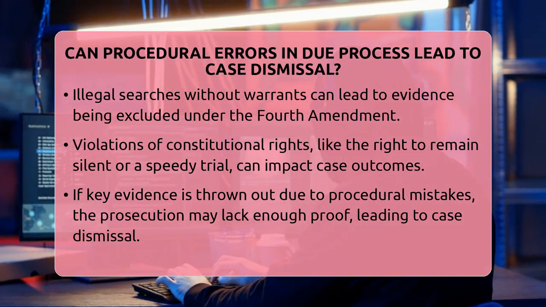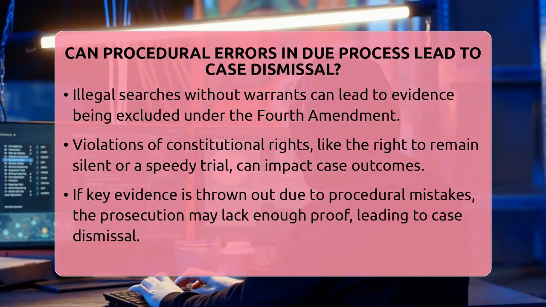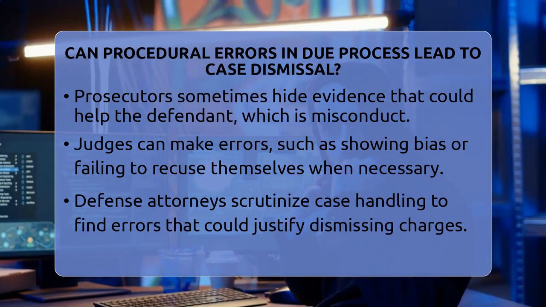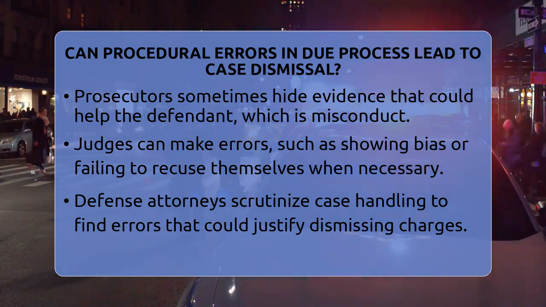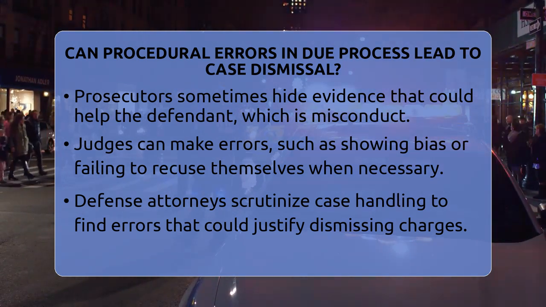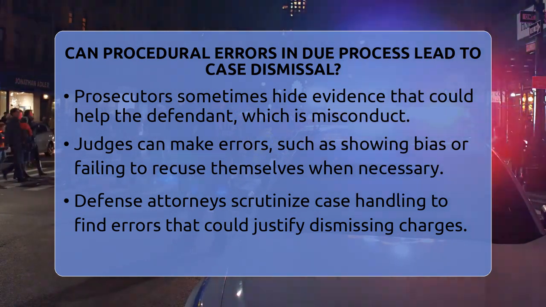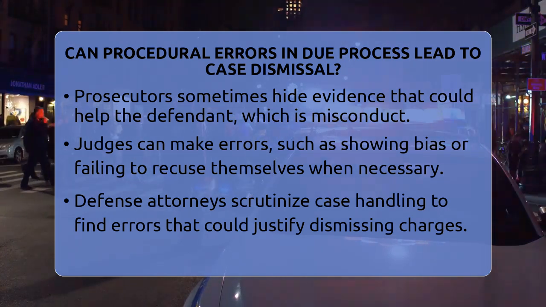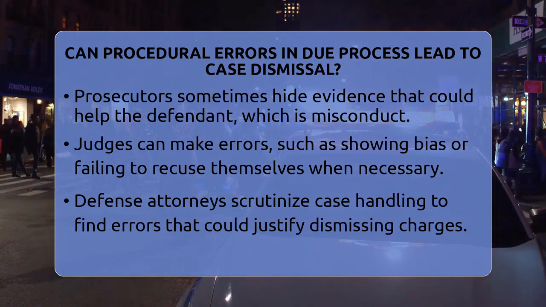When procedural errors happen, they can weaken the case against the defendant. If key evidence is thrown out because it was obtained improperly, the prosecution might not have enough to prove guilt beyond a reasonable doubt. This can lead to the case being dismissed. Sometimes, errors are due to misconduct, like prosecutors hiding evidence that could help the defendant. Judges can also make mistakes, like showing bias or not recusing themselves when they should.